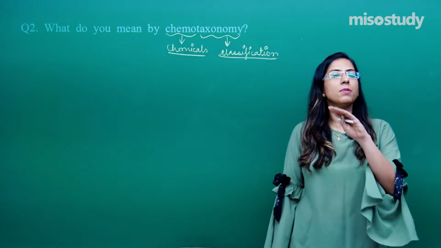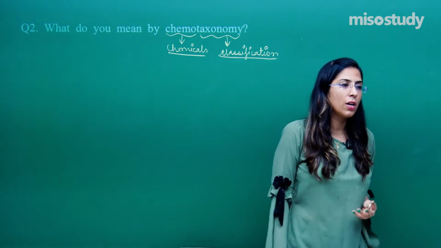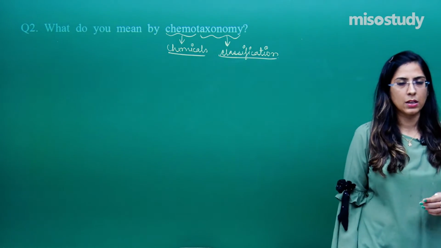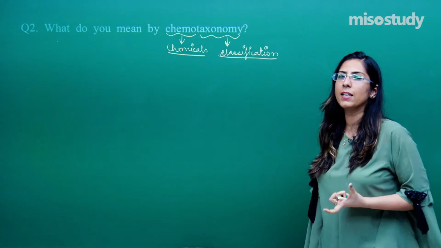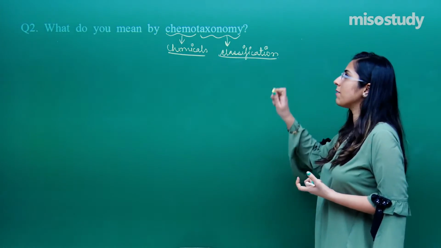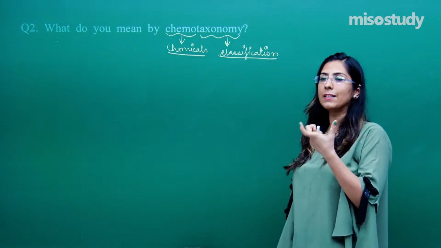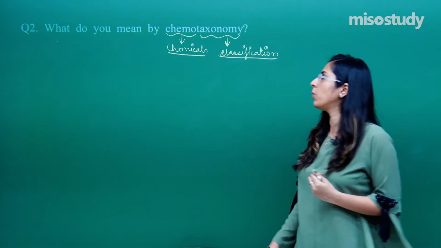In the protoplasm, 71% is water. The rest is carbohydrates and other things. Other than that, certain enzymes can also be considered as chemicals by which we can classify these organisms. There are also nucleic acids. All of these come under chemotaxonomy.